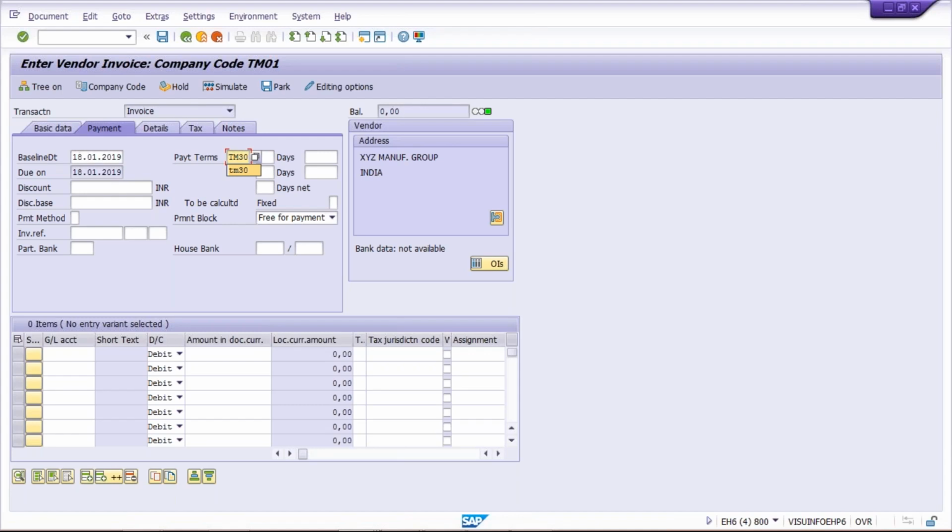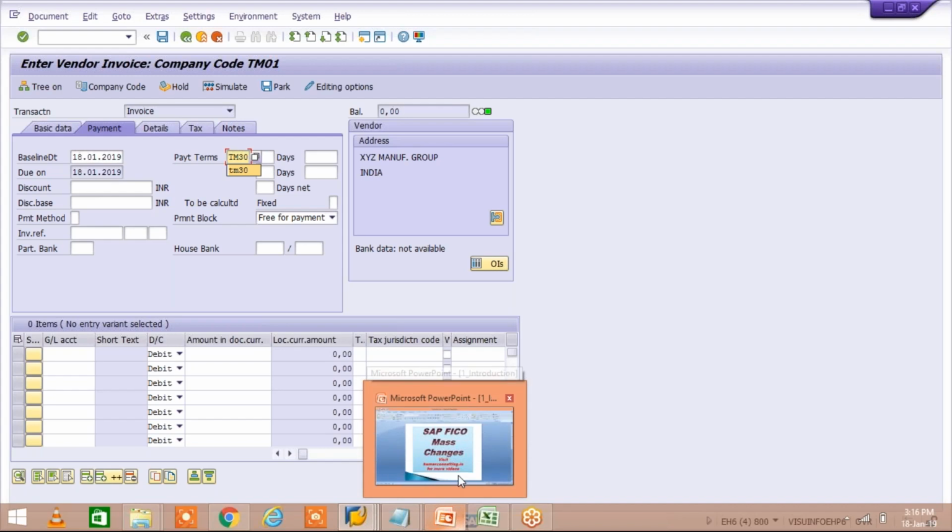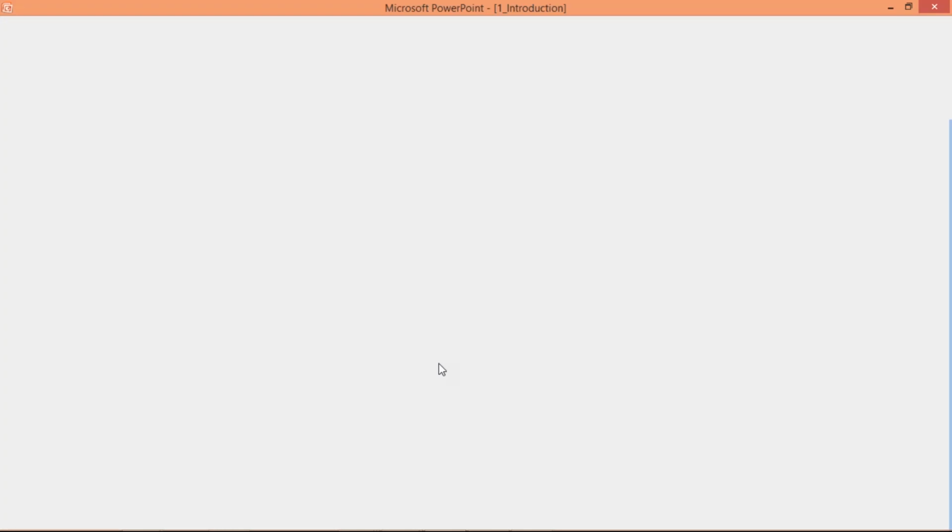So what else do we have to do in order to apply control on such kinds of mistakes? That will be recorded in the next video. There will be separate explanations for what we have done. Even configurations are associated with these mass changes, which is why it comes to the consultants. So in a separate video in future, I'll explain how we are going to apply a control on that.